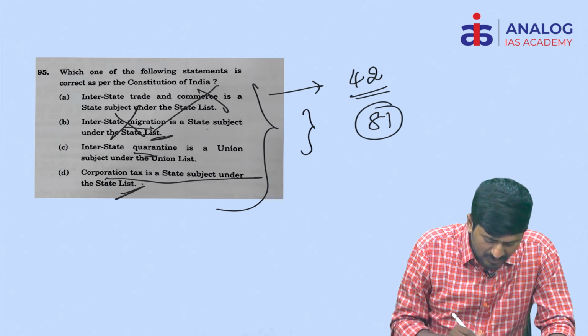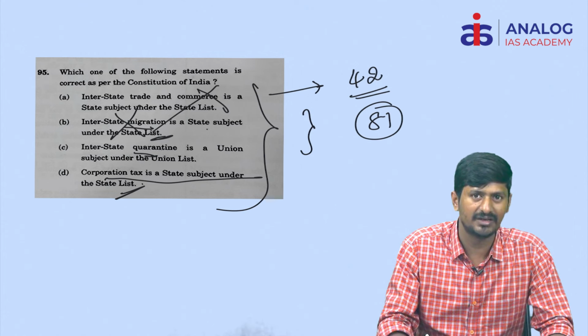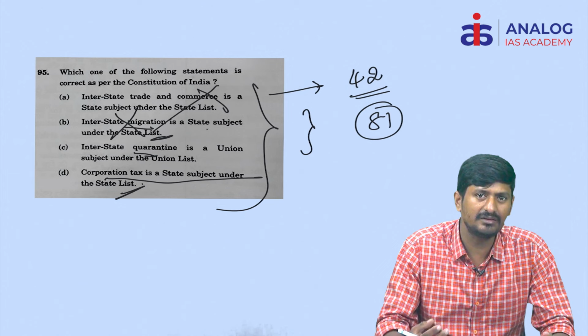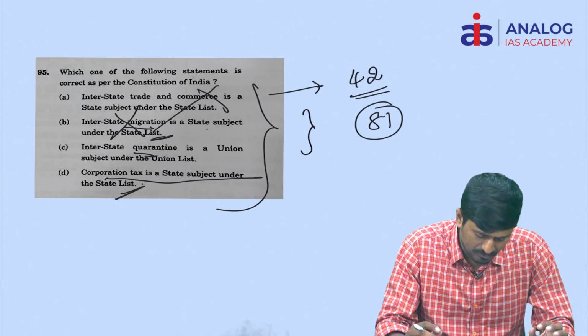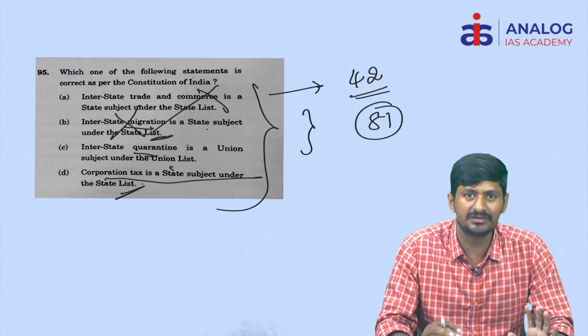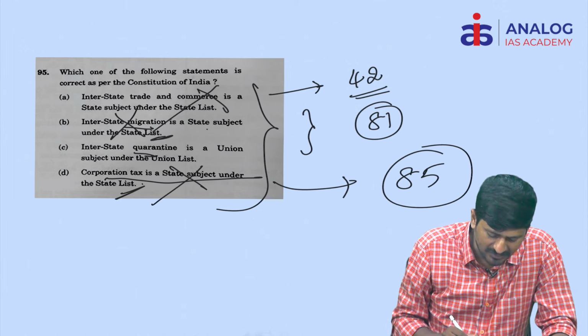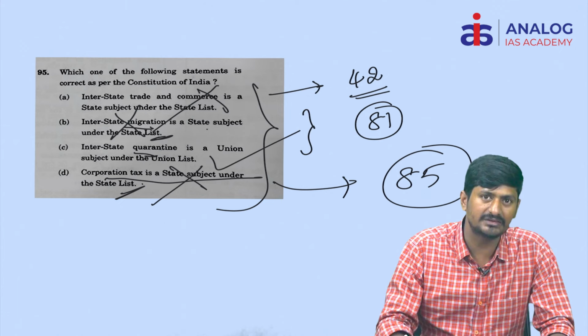If you try to look at the fourth statement, corporation tax is the state subject under state list. See, corporation tax is one of the high yielding taxes for the central government along with the income tax and other taxes. So by default you will come across this term in the economy also. So hence the fourth statement is also incorrect. Basically it is mentioned under entry number 85 under the union list.